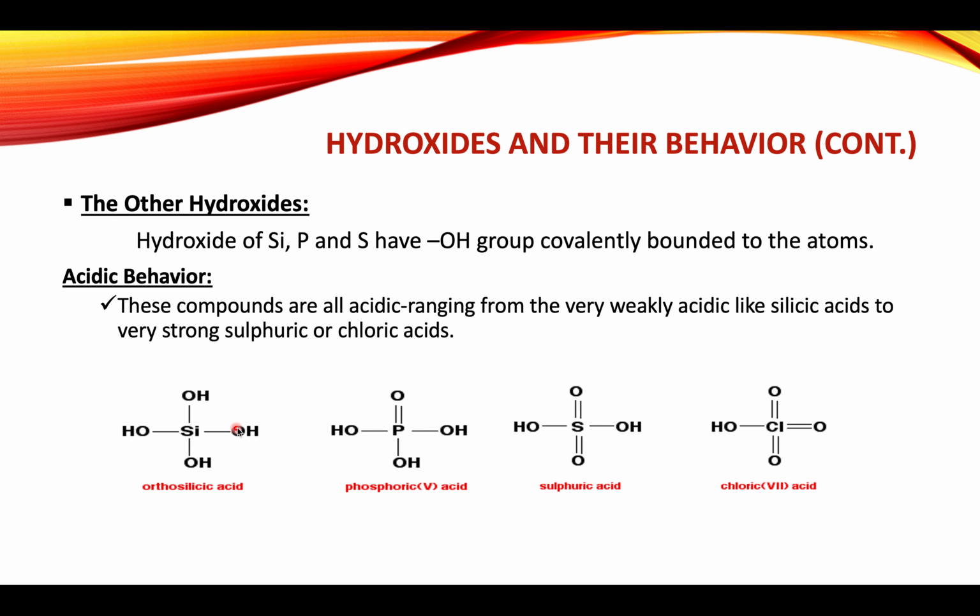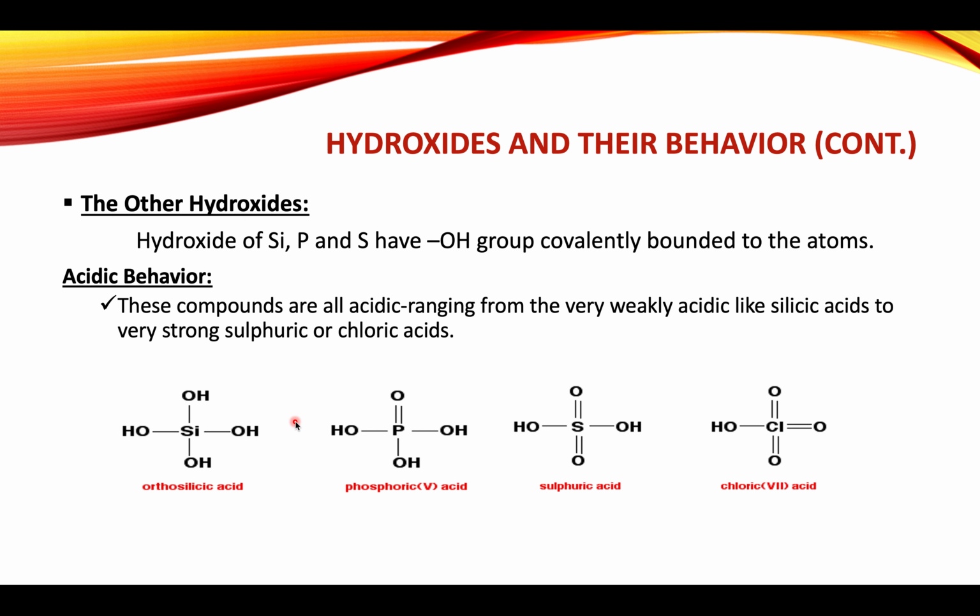The negative charge on the oxygen atom will remain on that oxygen. It will not move along the rest of the ion. It will not spread along the whole molecule, and as a result, the hydrogen ion lost will be recaptured by the negatively charged oxygen, and the acid will be weak. On the other hand, if the charge can be spread out over the whole of the ion, then it won't attract the hydrogen back very easily, and in that case the acid will be strong.